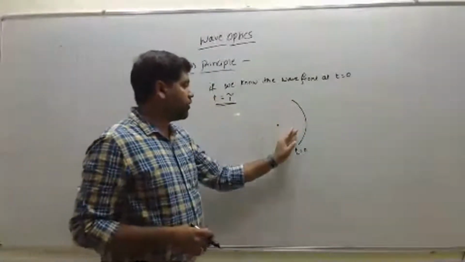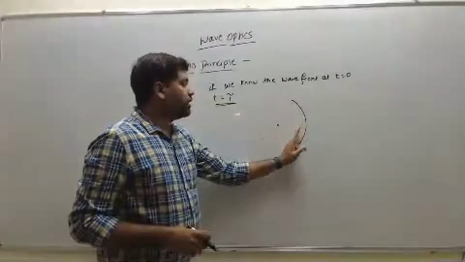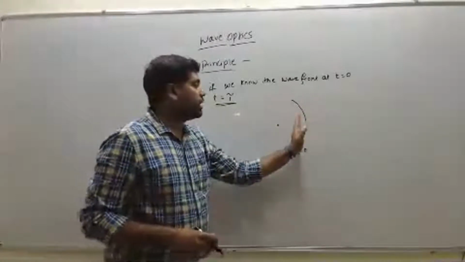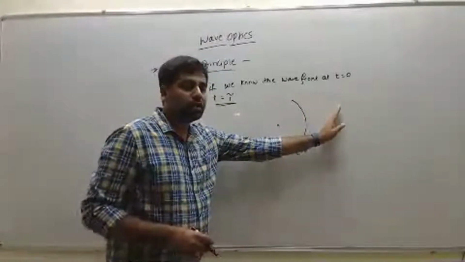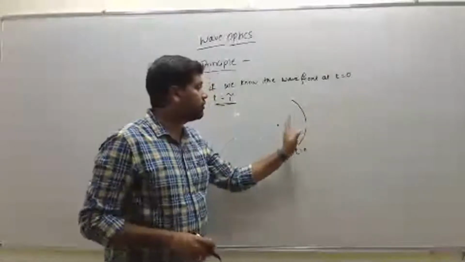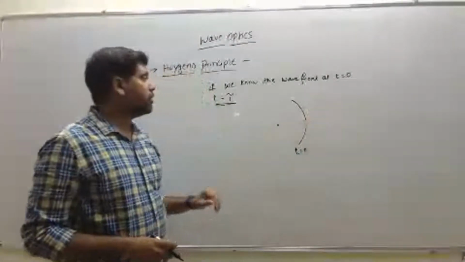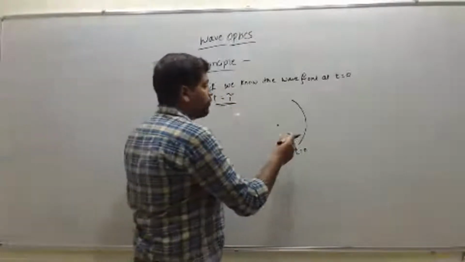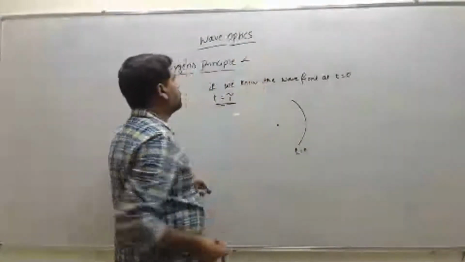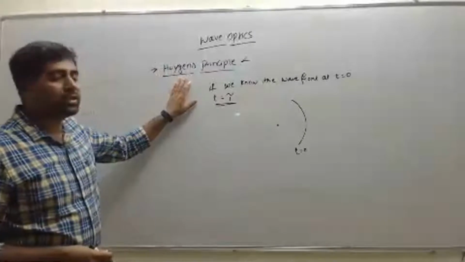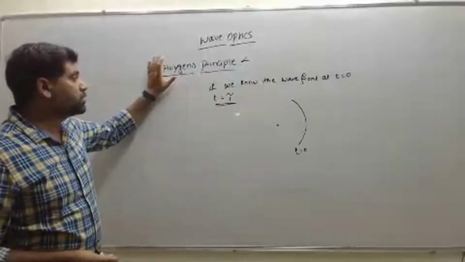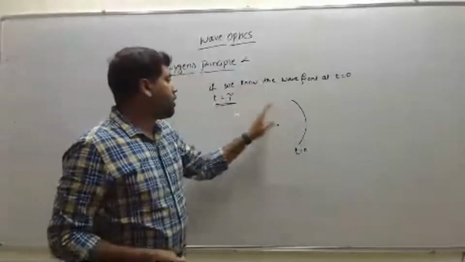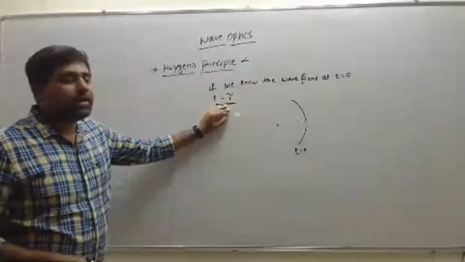So we know one wavefront. From this wavefront, after a certain time, it travels in the forward direction with the speed of the wave. After a certain time t, we can find the wavefront by using the Huygens principle. Huygens principle helps us to find the wavefront after a certain time t.